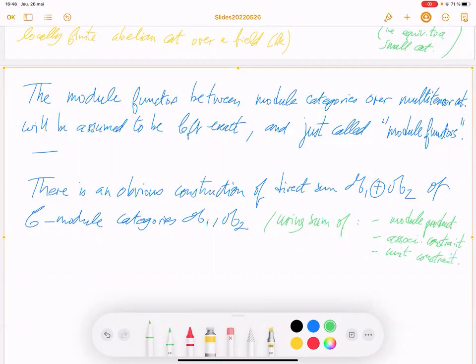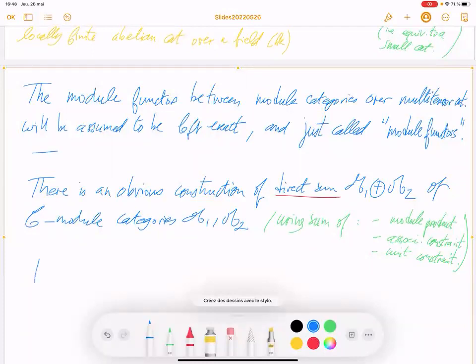So this is more or less a definition of direct sum. There is an obvious natural canonical way to make a direct sum. You just sum every data: module product, associativity constraint, unit constraint, etc.